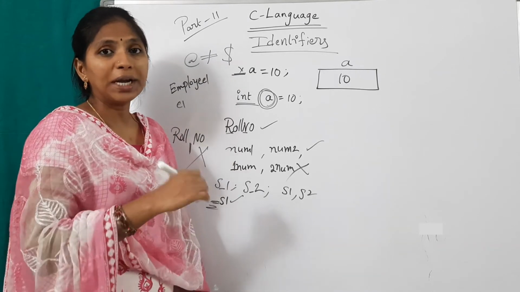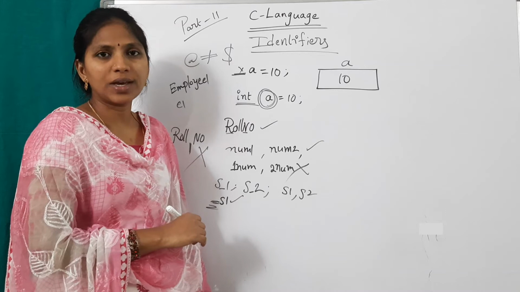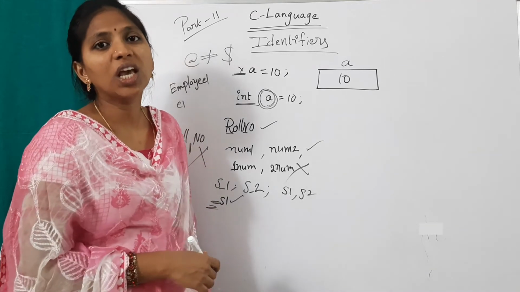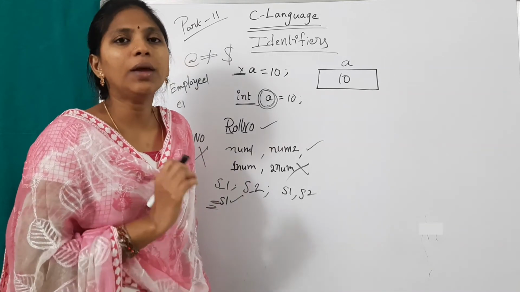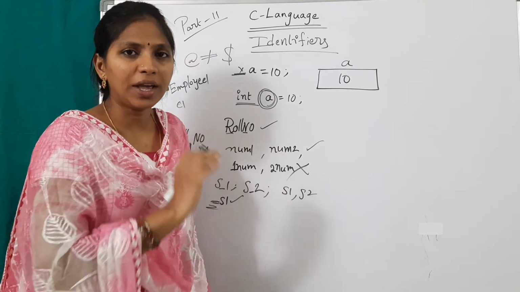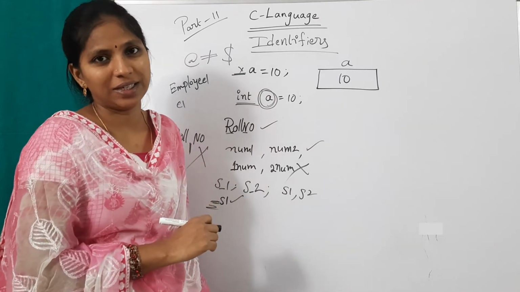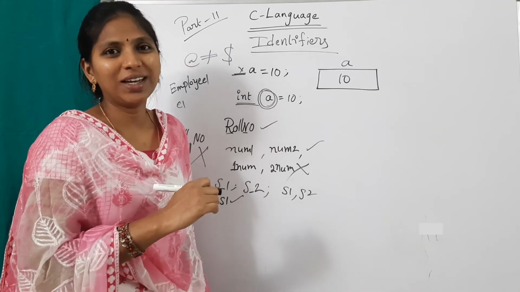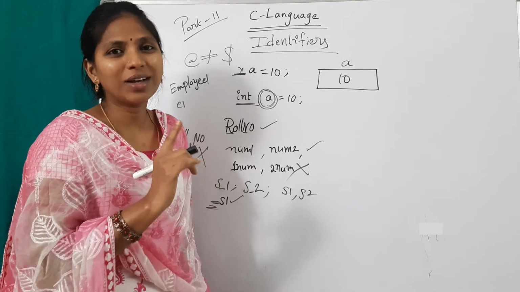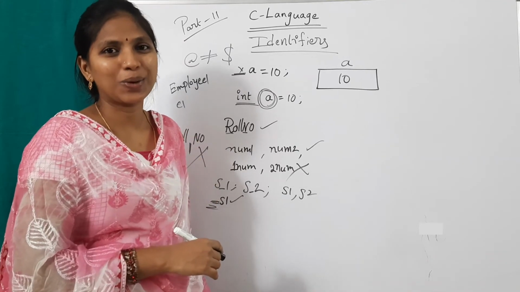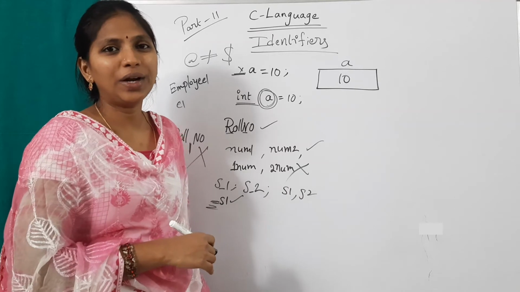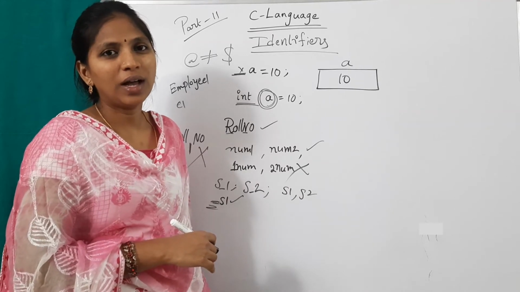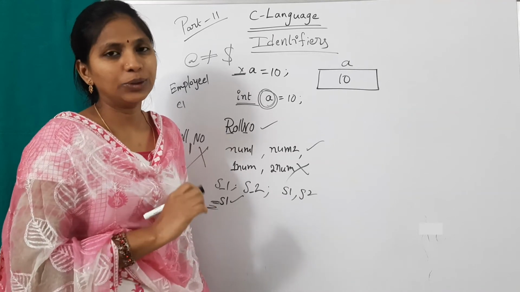And one more important point in the identifier rules is that it should not match any keyword. Very important point: an identifier name should not match any keyword. To follow this rule, you should know the 32 keywords in C language, yes or no? See the keywords video. In that video, I have given all 32 keywords.